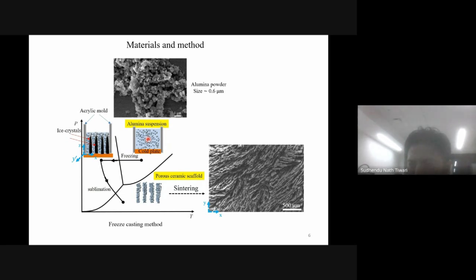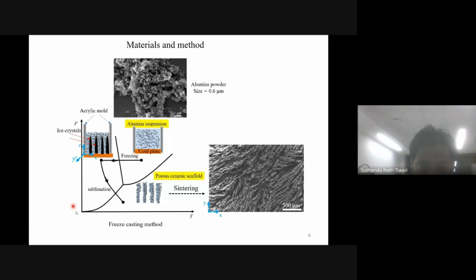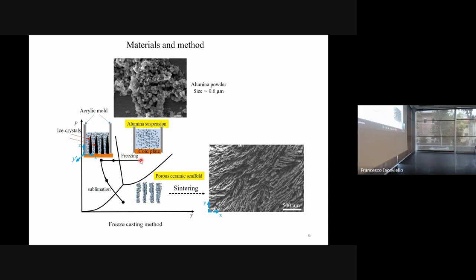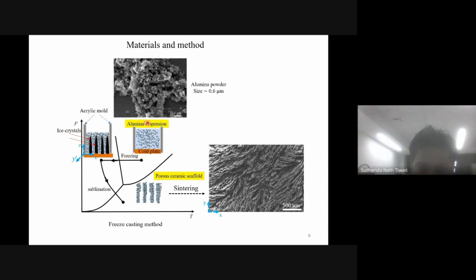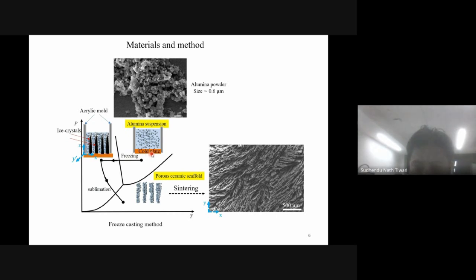I have used Dolapix CE64. After making this suspension, this is a typical PT (pressure-temperature) diagram. The alumina suspension is poured into a previously prepared mold, and the base is cooled by supplying liquid nitrogen. In my study, I maintained a temperature of around minus 30 degrees centigrade, and this explains the freezing.